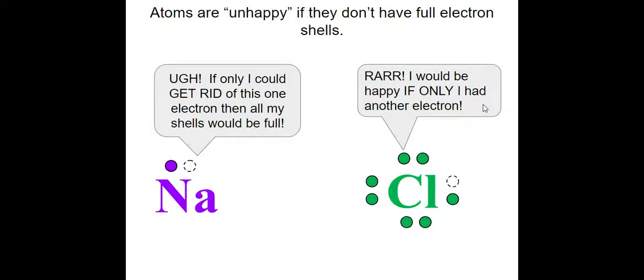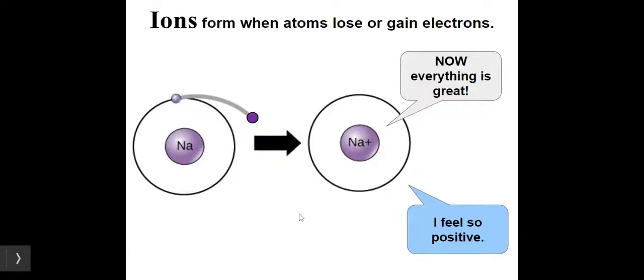Atoms are unhappy, and again in parentheses, unhappy, if they don't have a full electron shell. So this sodium has one valence electron. It says, ugh, if I could only get rid of this one electron, then all my shells would be full. So they like to have full or completely empty shells. And then this chlorine says, I would be happy if only I had one more electron, because it's got space for one more electron here. And this sodium has only one valence electron, so it would like to get rid of that, and then it would be all satisfied. So ions form when atoms lose or gain electrons.